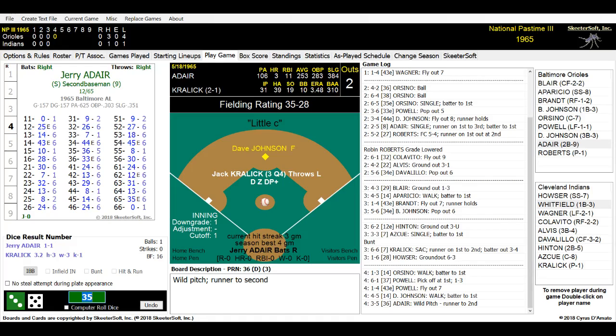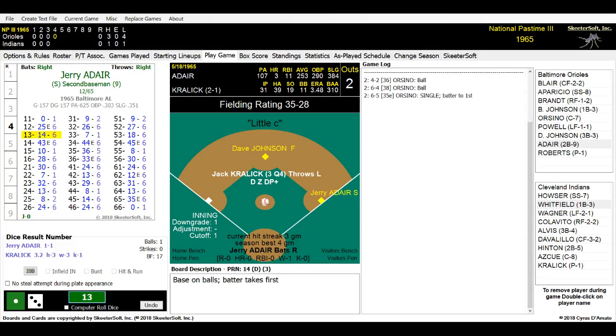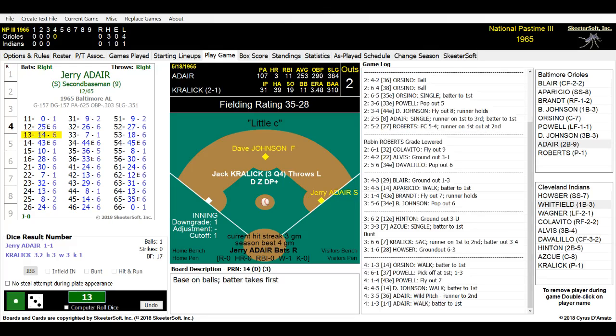Jerry Adair is back at the plate. Ball 1. Here is the pitch to Jerry Adair. It is a 13. And Jerry Adair is walked.